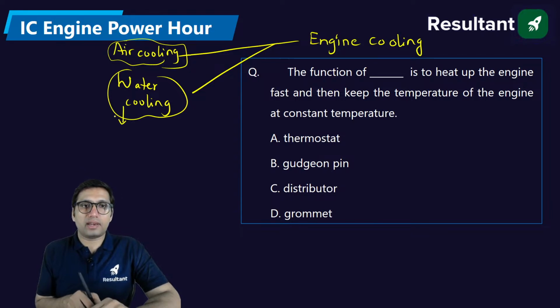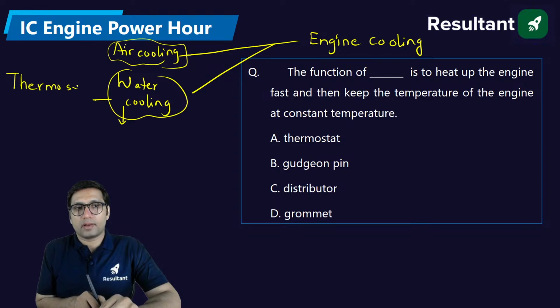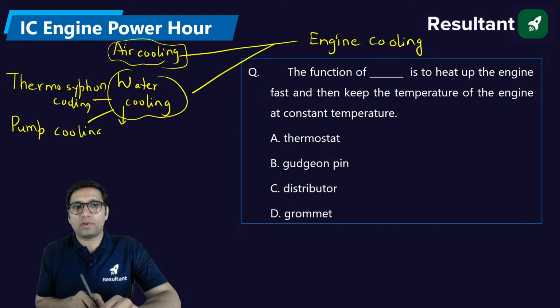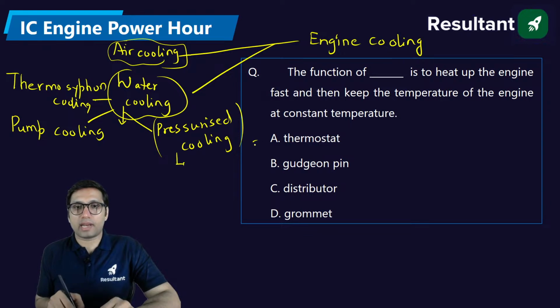Basically, we have different types of water cooling. We have thermosiphon cooling, and pump cooling, where we use a small pump, and then we have pressurized cooling. In pressurized cooling, we use many gadgets, like the thermostat.